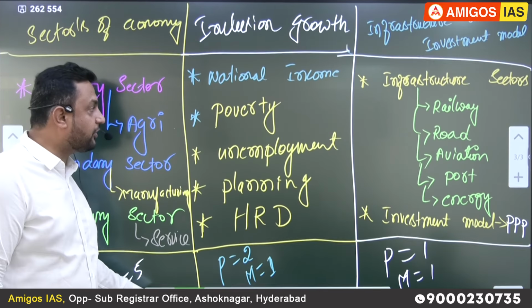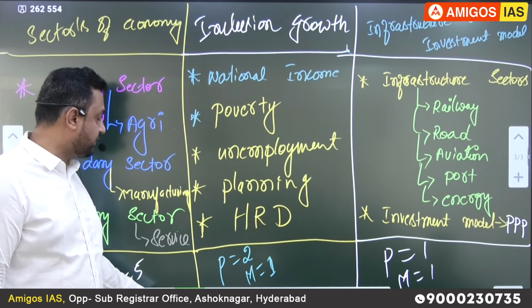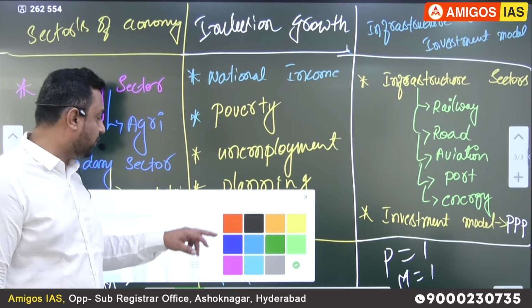I'll just show you some questions, then I'll discuss the syllabus, the basic requirements you have to follow and everything. Last year there was a question about aviation in infrastructure. They asked about a scheme called the Udan scheme: how it helped to connect regional air connectivity.